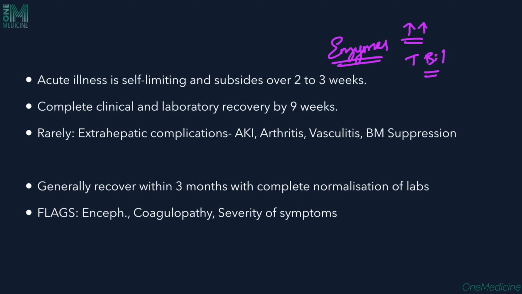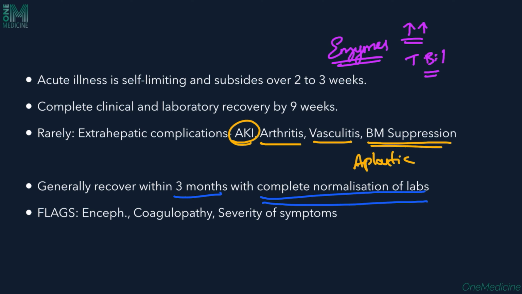And rarely, some extrahepatic complications can also occur, which include acute kidney injury, arthritis, vasculitis, and bone marrow suppression. And you can also see aplastic anemia as well. So, generally, the patients usually recover completely within 3 months. And this also means that the patient might sometimes need time to recover from their laboratory derangements also.